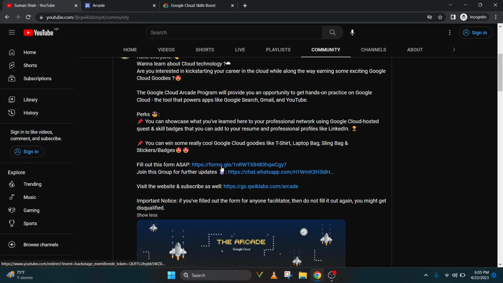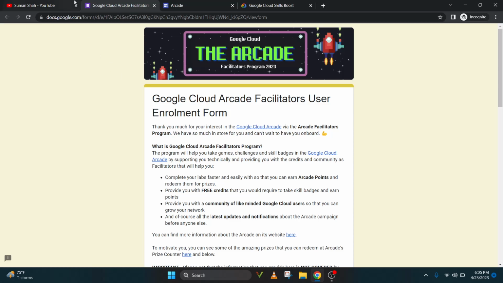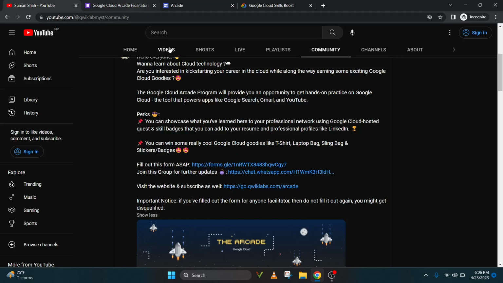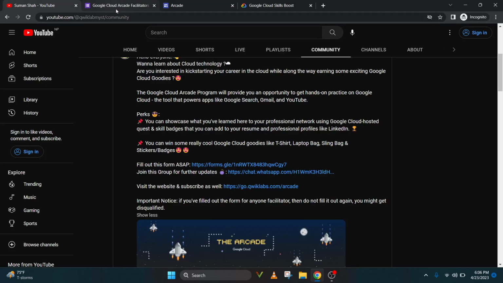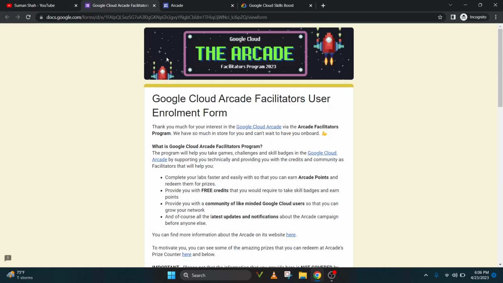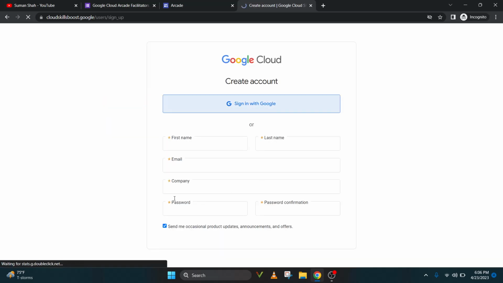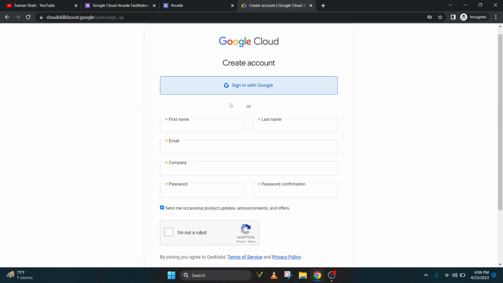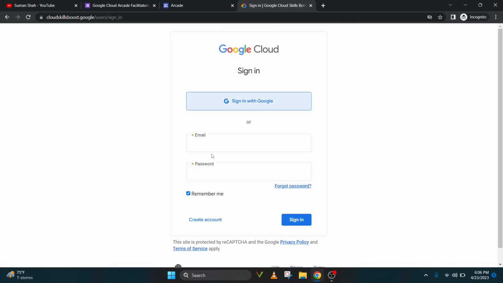Okay, those who haven't filled or are waiting for the form, here is the form link, so just click it. This is the form from Aditya Sharma. Just fill this form if you haven't filled any form from other facilitators. Before starting this form, you need to create a new Qwiklab account. It is better to create a new Qwiklab account, so just click on this join button and fill in this information. I have already created a new one, so I will just go with the sign in button and sign in.